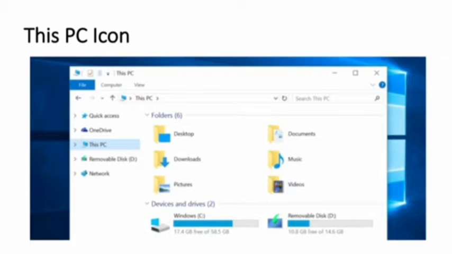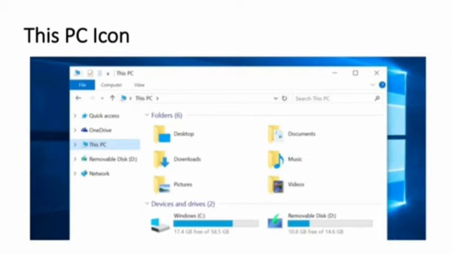The backward and forward buttons are used to navigate backward and forward from a folder. That means the buttons which are of backward and forward options, they are used to move backward and forward from the other folders. Second, the address bar can also be used to move to a particular folder by clicking on its name.